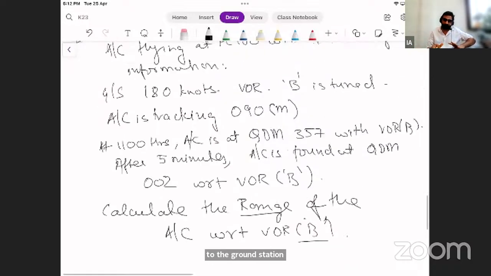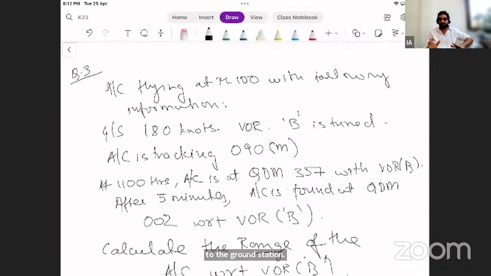Now, students, I want you all to make the heading of the aircraft considering zero wind. So if heading is east, tracking will be east. But where will you make it with respect to the station? You have two hints. At 1100, that is 11 in the morning, it is at a QDM 357. And after 5 minutes, that is 11:05, it is at a QDM 002.